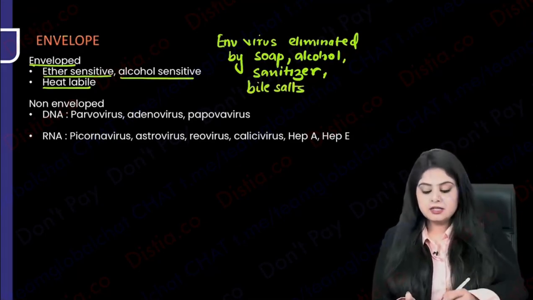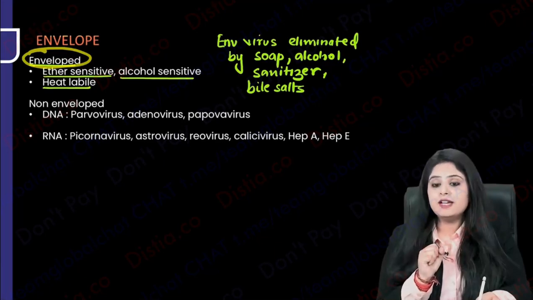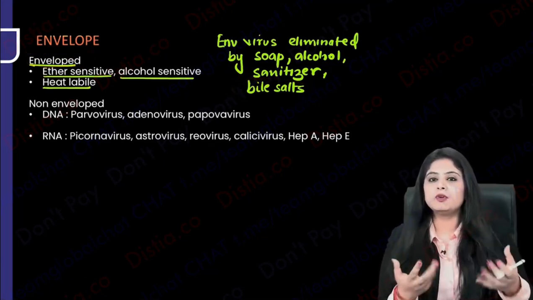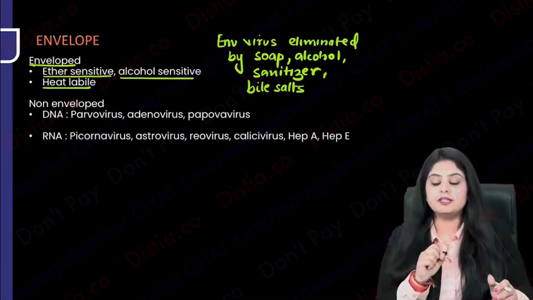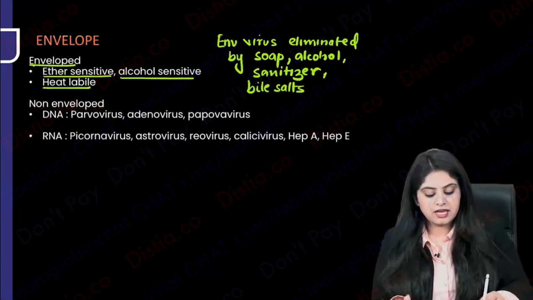So that is good. Tell me, will enveloped viruses ever cause gastroenteritis in us? No. Why? Because our bile salts will kill them. So the virus thought that, oh, I am getting an envelope and I'm going to be strong, but its strength became its weakness. That means what are the other viruses which are non-enveloped? That is what I have to know.